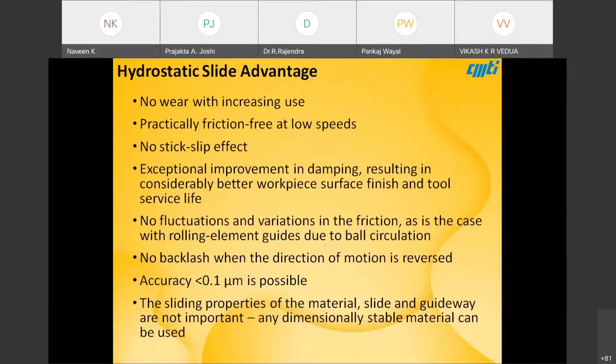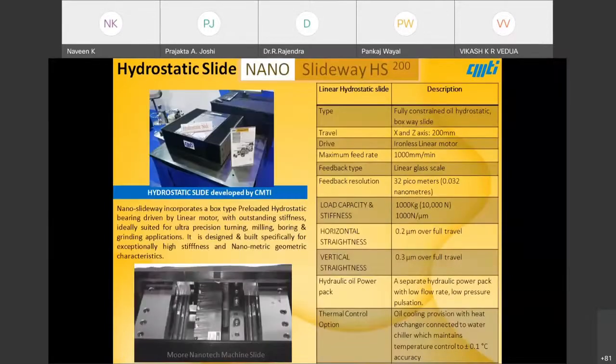Regarding the sliding properties, there is no material constraint like in contact bearings, like in journals, where generally we use gunmetal or copper bronze materials. Here there is nothing like that. As there is no contact, you need not bother about the metal. But the material has to have very good dimensional stability. You can do with aluminum, you can do with steel also. Only particular alloys are suitable.